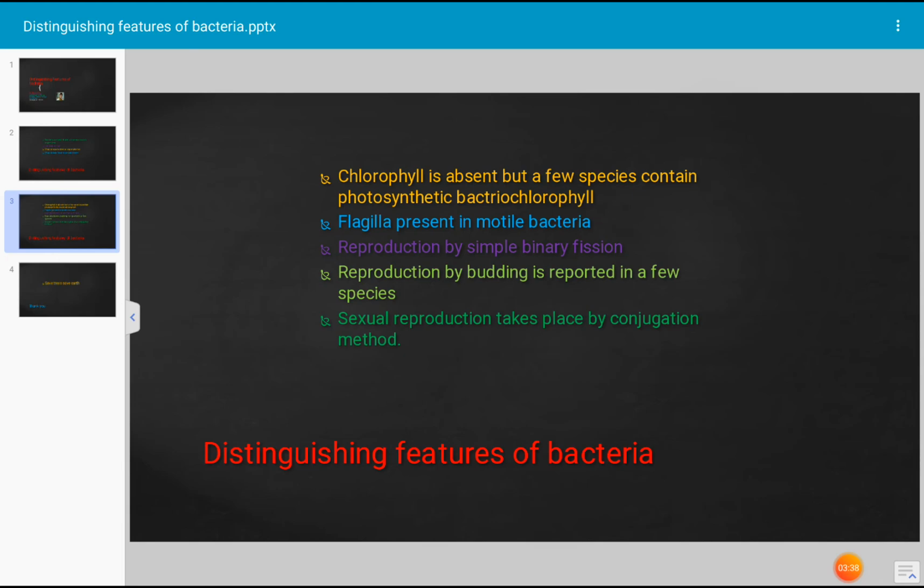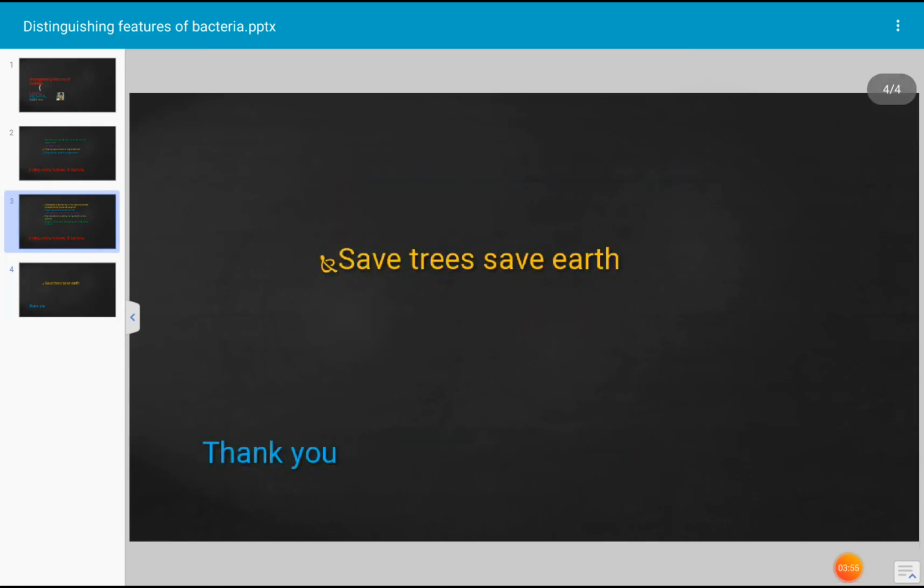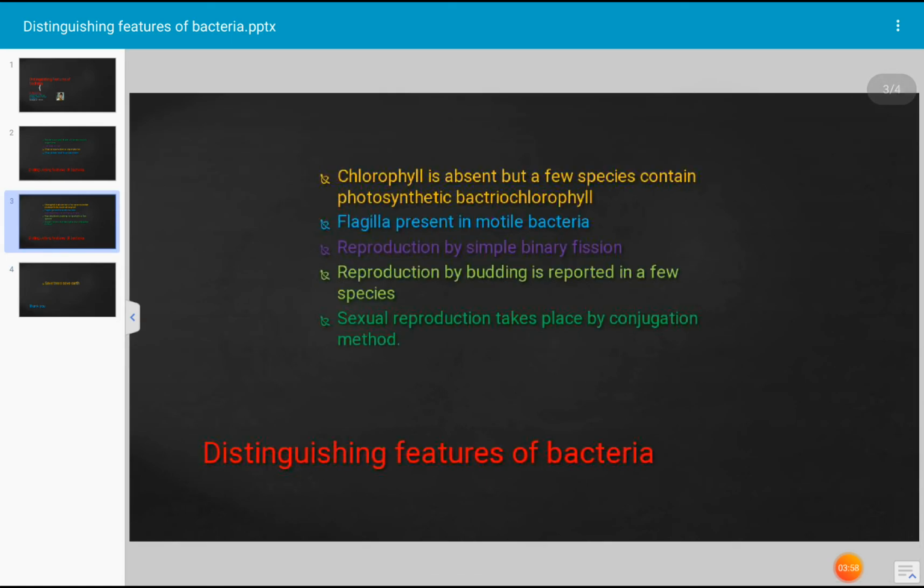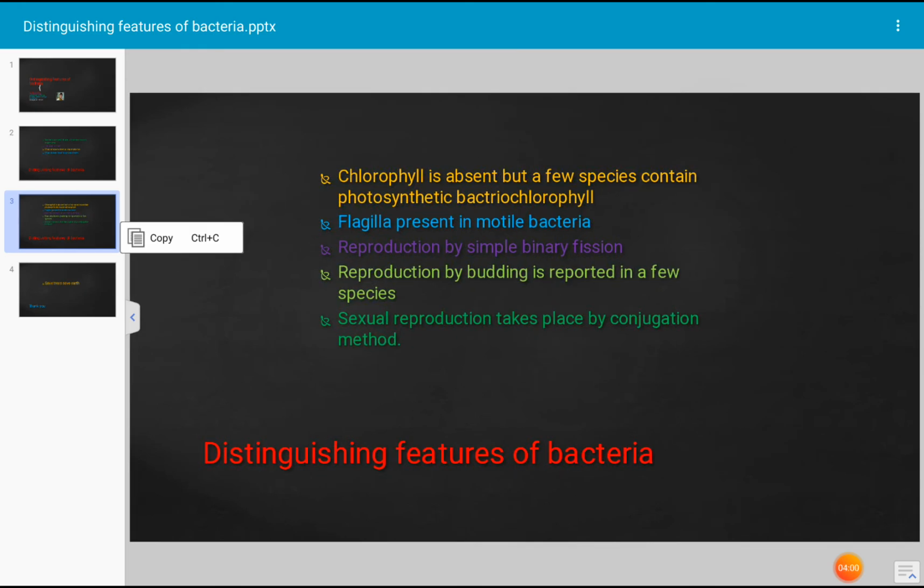This is binary fission. And another type of reproduction occurs in certain bacteria, that is budding. That means a wall of the bacterium produces small protuberances, and that protuberance gradually increases in size and appears like a bud. The bud gradually detaches from the parental cell and grows into a new bacterial cell. This is also reproduction by the budding method. Reproduction of bacteria by budding method.